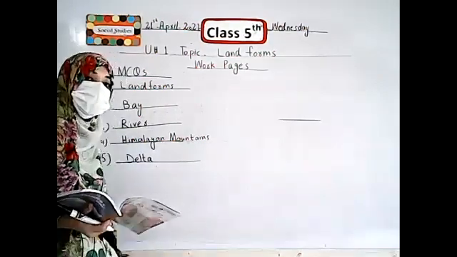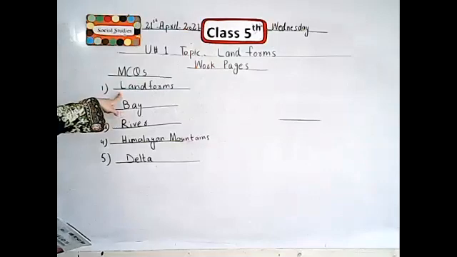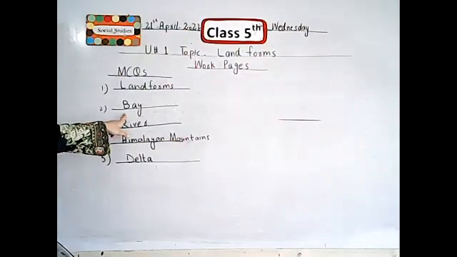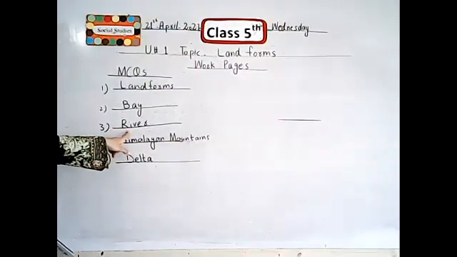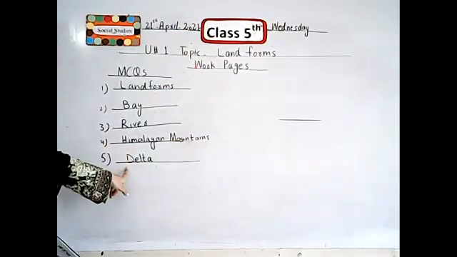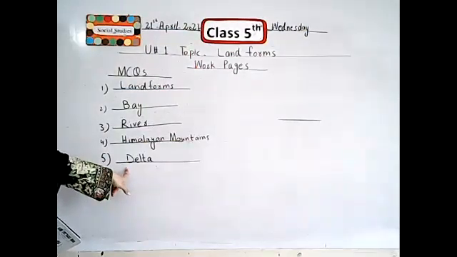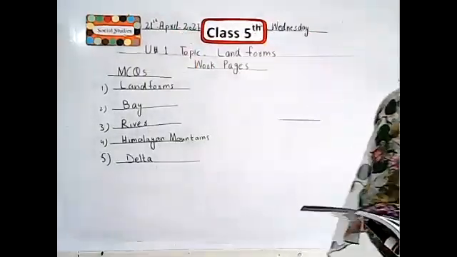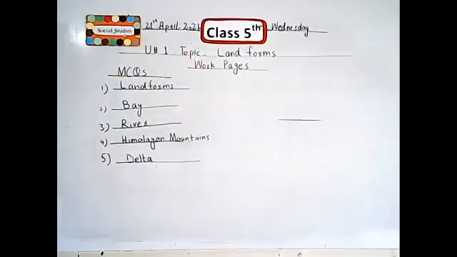Again, I revise the answers. You tick landforms in the first MCQ, bay in the second MCQ, river in the third MCQ, Himalayan mountain in the fourth MCQ, delta in the fifth MCQ. I hope all the students have done this. Now our second question is true or false. Question number 2 is true or false.